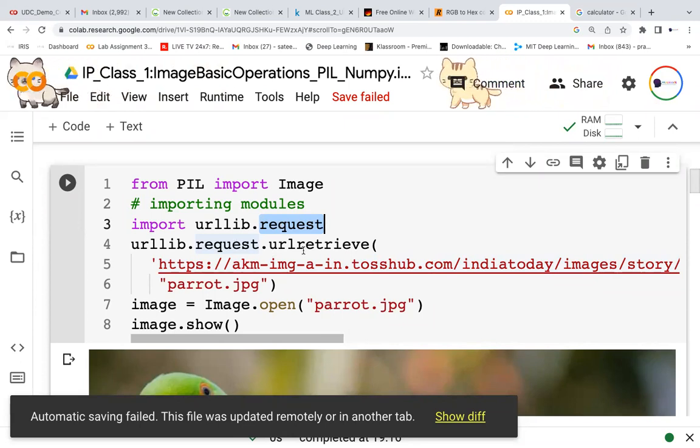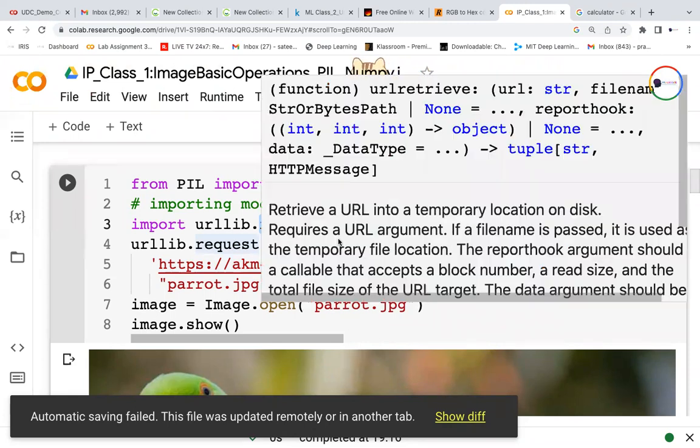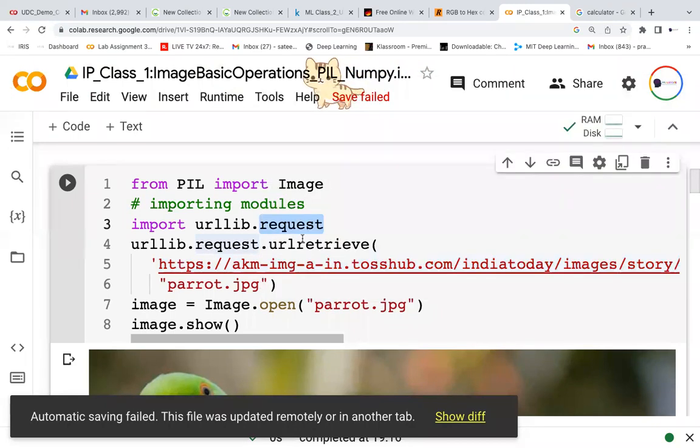From the request, I'm going to use urlretrieve. It's like I'm retrieving that information, extracting that information. So I'm using urlretrieve. For the URL retrieval, I will give the URL. Then I will give how it should be retrieved, so I will be downloading and saving it as a file name.